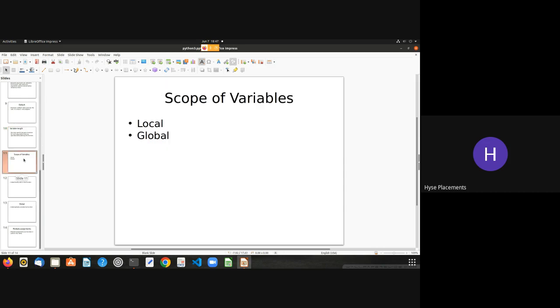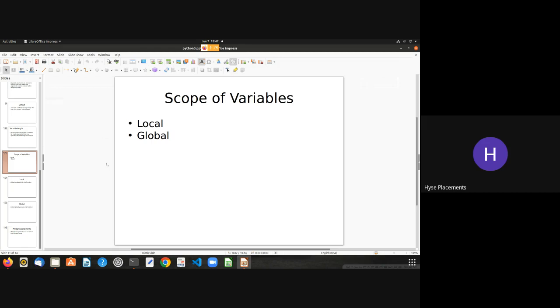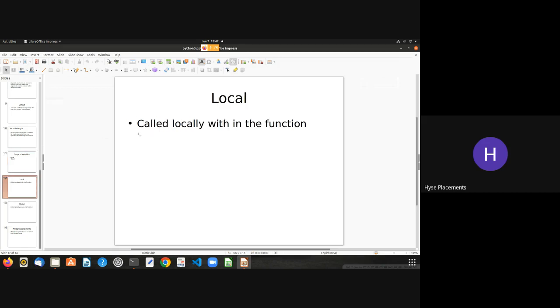Okay, scope of variables. There are two kinds of scope present in Python, not only in Python, everywhere: local and global variables. Local variables can be accessed inside the function only. Remember, local variables are accessed inside the function only. Global variables are accessed throughout the program, called globally outside the function as well, that means they can be accessed throughout the entire program.